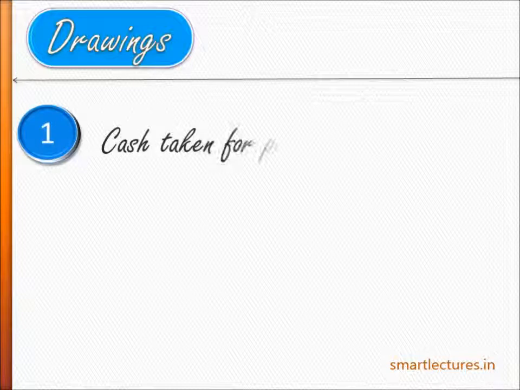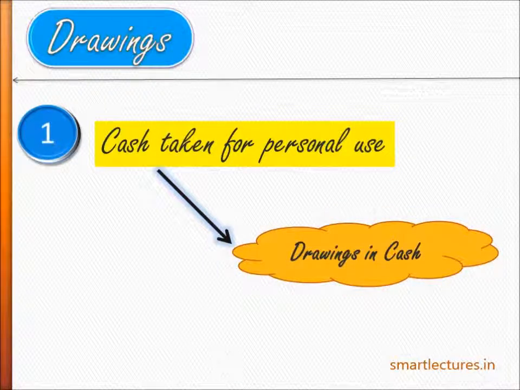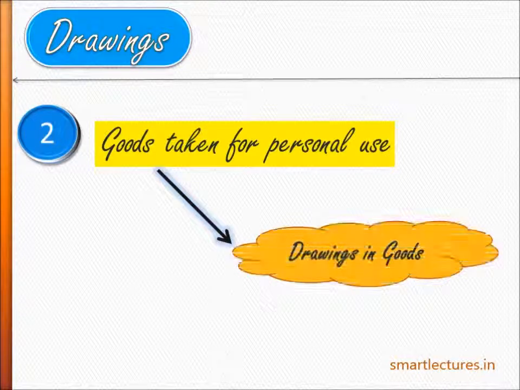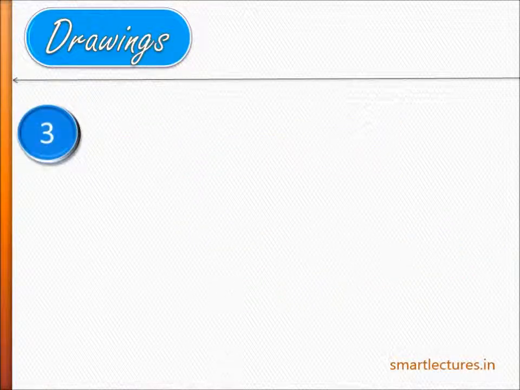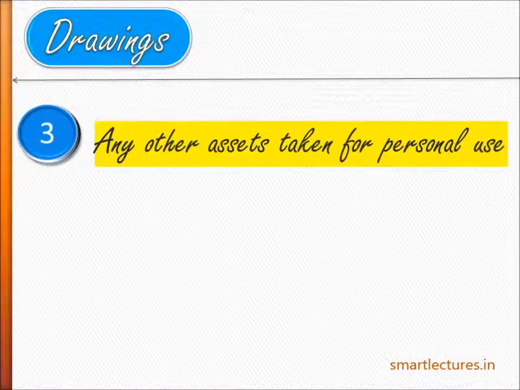If the owner takes away cash from the firm for his personal use, that will be drawings in cash. If the owner or proprietor takes away goods from the firm for his personal use, that will be called drawings in goods. Or if the owner takes away any other asset from the firm for personal use, that will be called drawings